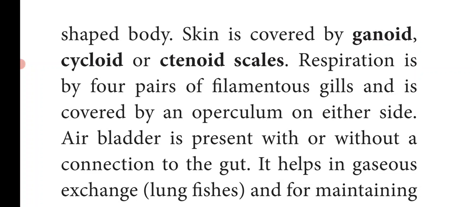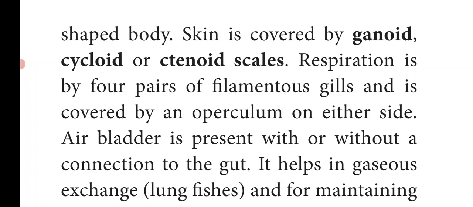Respiration is performed by 4 pairs of filamentous gills, and they have an operculum, otherwise called the gill cover, on either side. Air bladder is present, either connected to the gut or not connected to the gut.